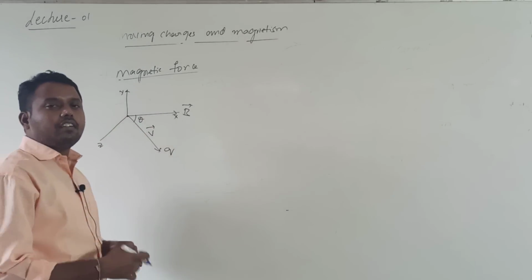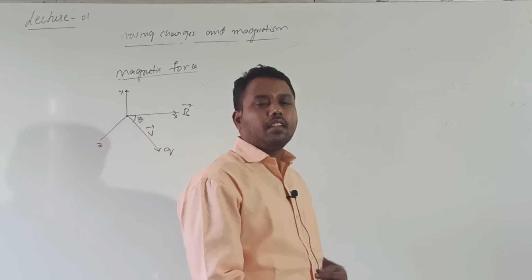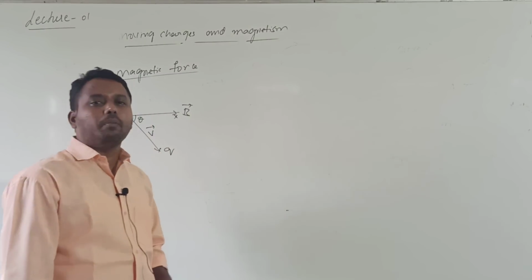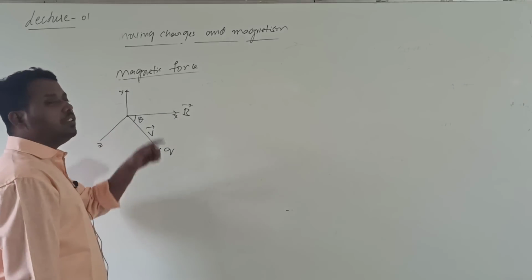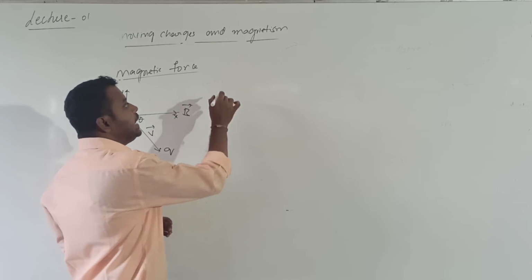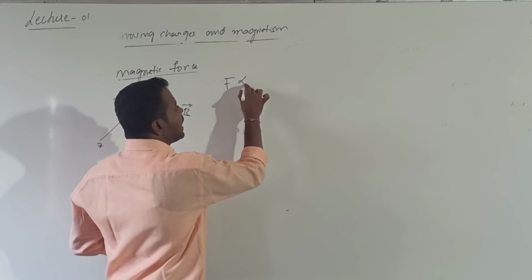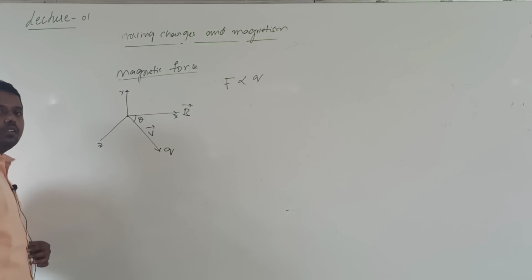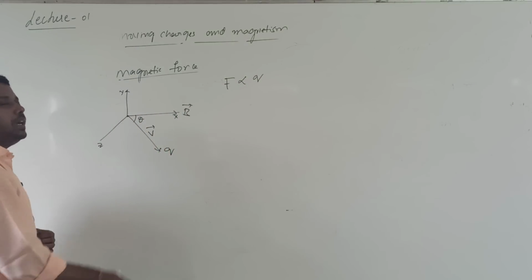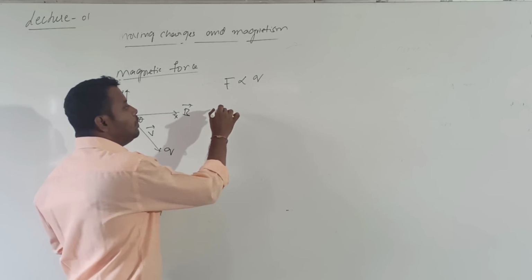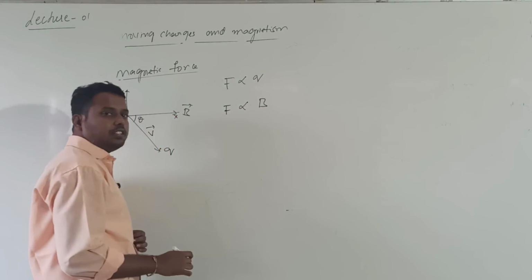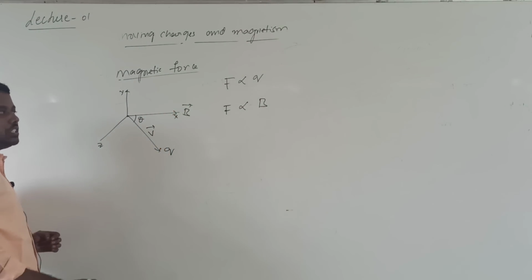By doing several sets of experiments, Lorentz and some other scientists gave a formula for the magnetic force acting. The magnetic force acting on a charge is directly proportional to the magnitude of the charge Q. It is also directly proportional to B, the magnetic field induction.